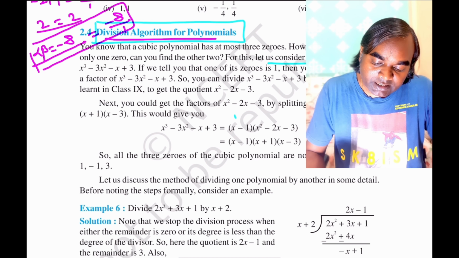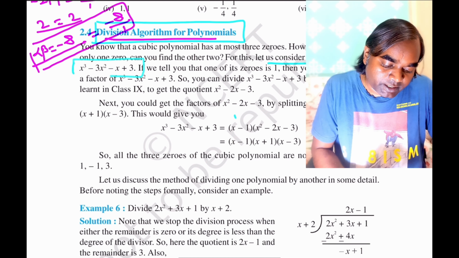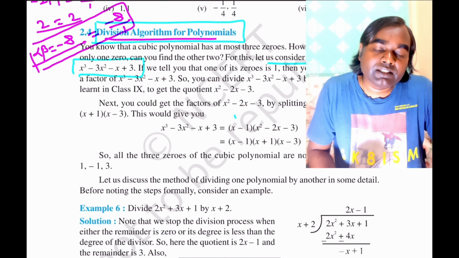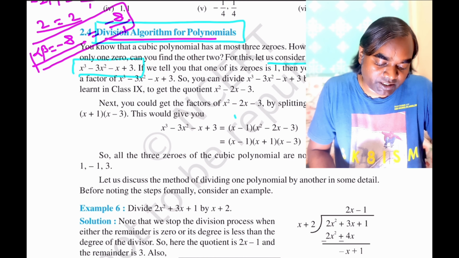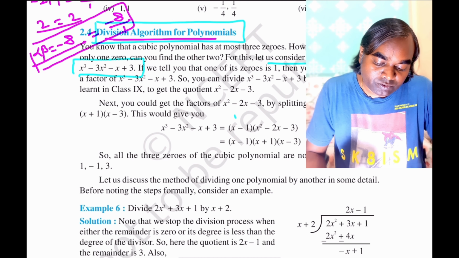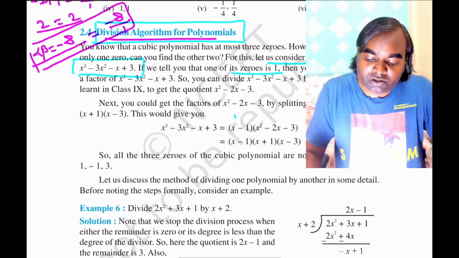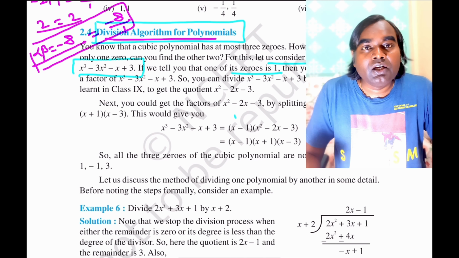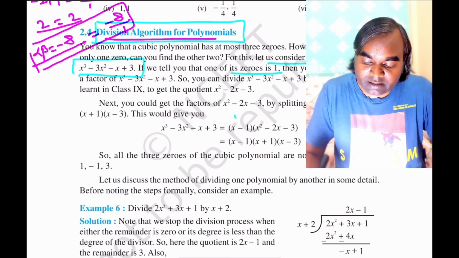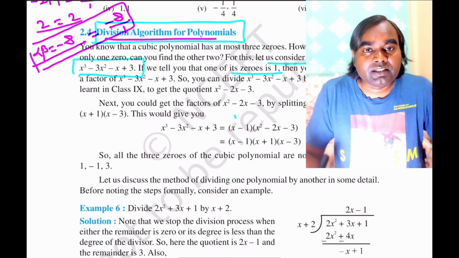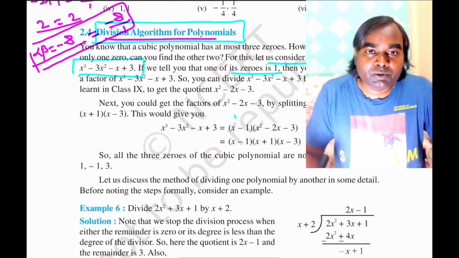So let us consider the cubic polynomial x cube minus 3x square minus x plus 3. If you are given that x is equal to 1 is a zero of this cubic polynomial, that means x minus 1 is a factor of this cubic polynomial.